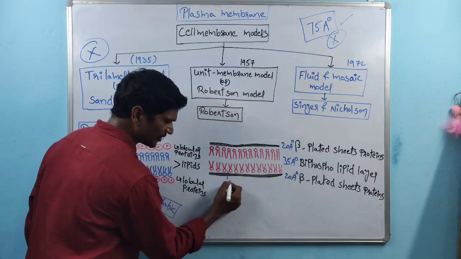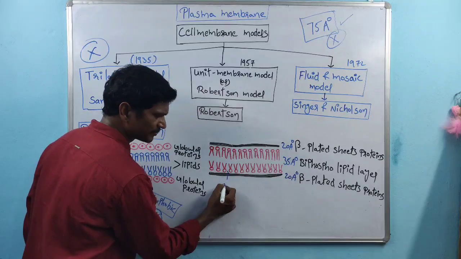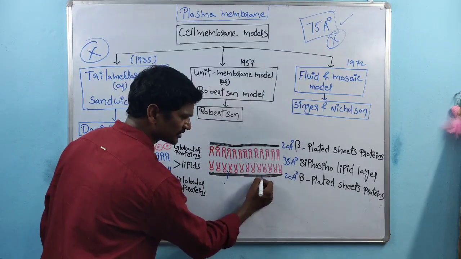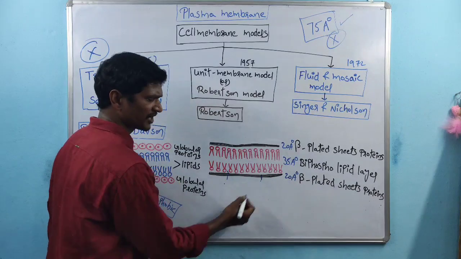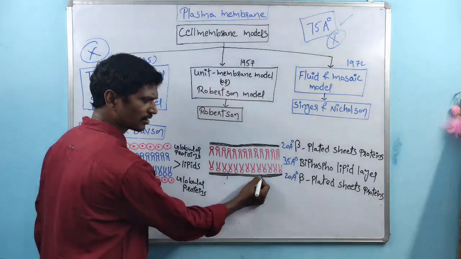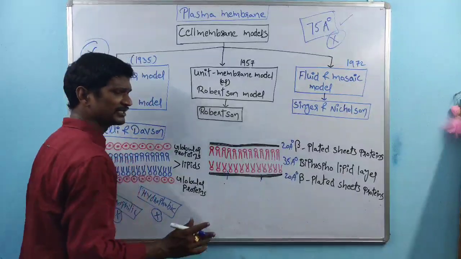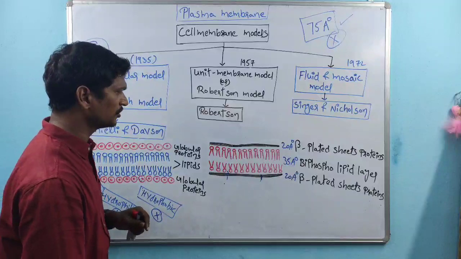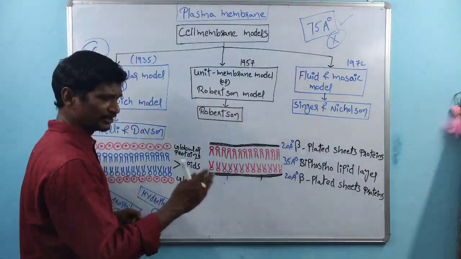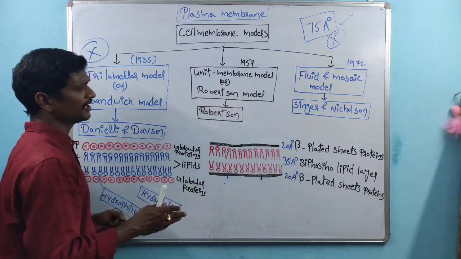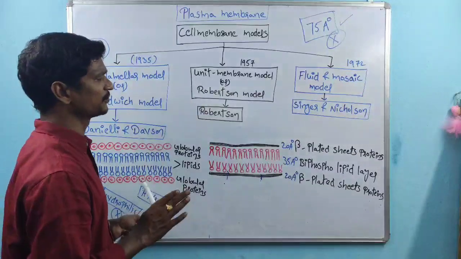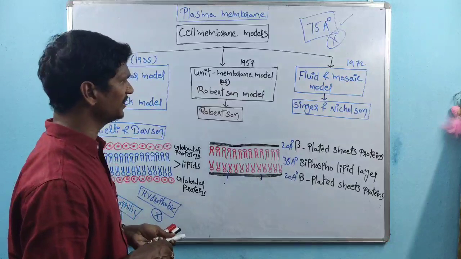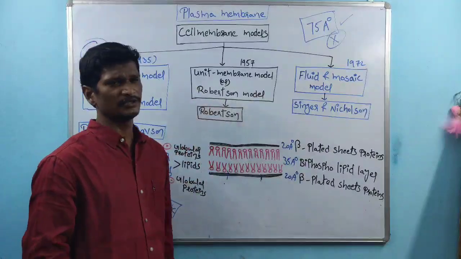Hydrophobic substances also do not cross this part. So this model is also a failure model, as it does not explain the semi-permeability of the plasma membrane. That is about the unit membrane model, also called the Robertson model.